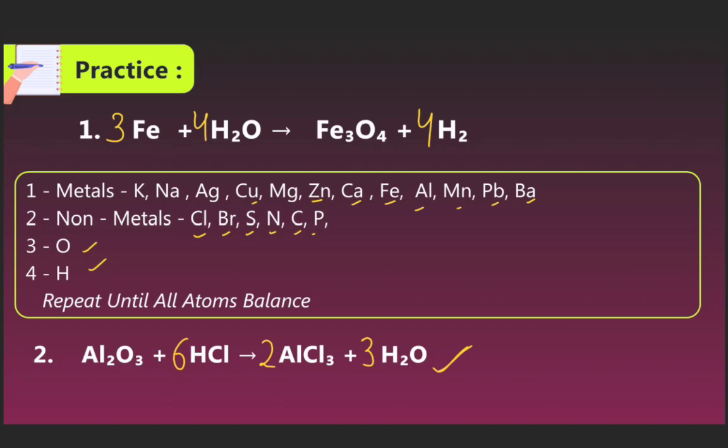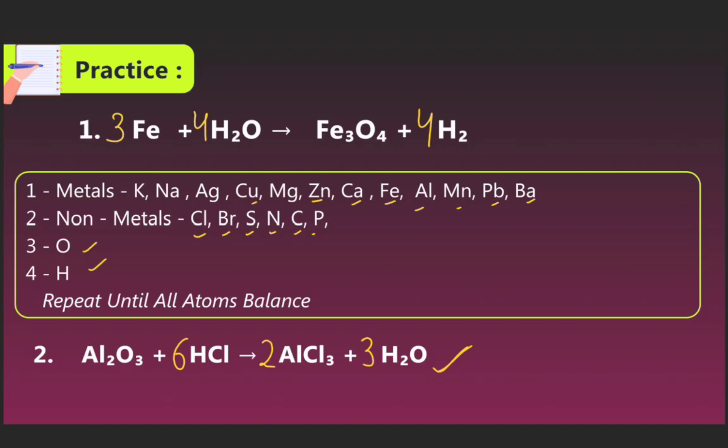Next practice set: Al2O3 reacts with hydrochloric acid to form aluminum chloride and water. So we can balance Al2O3 plus HCl gives AlCl3. We can see aluminum is two atoms, so here we put 2 on the right side, 2AlCl3. Now we can see the chlorine will be 6 atoms, so we put 6 before the hydrochloric acid.